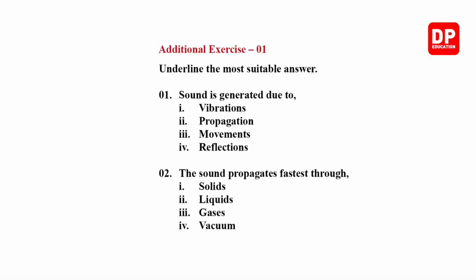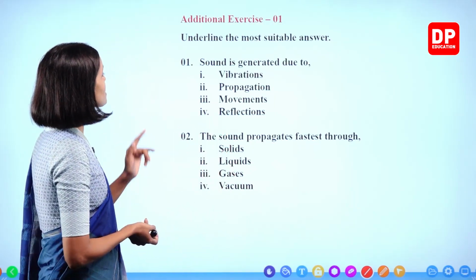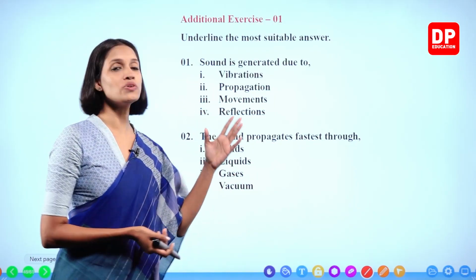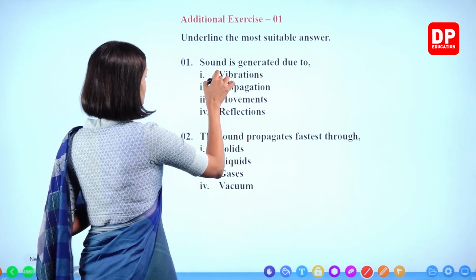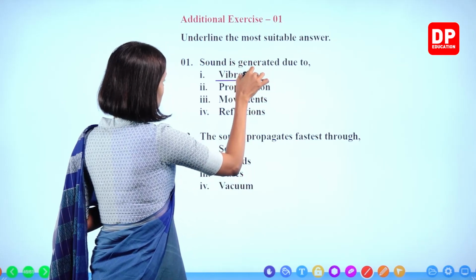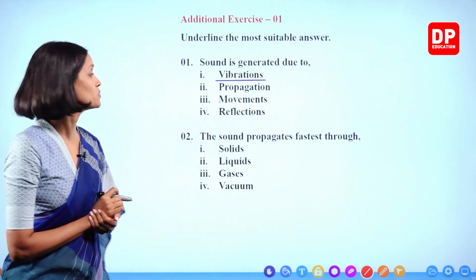Exercise number 1. Underline the most suitable answer. Right. Sound is generated due to, how is sound produced? Due to vibrations. Propagation, movements, reflections are not the answers, okay?